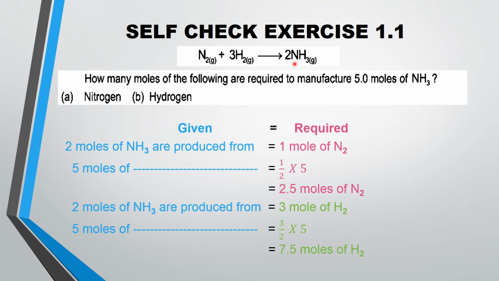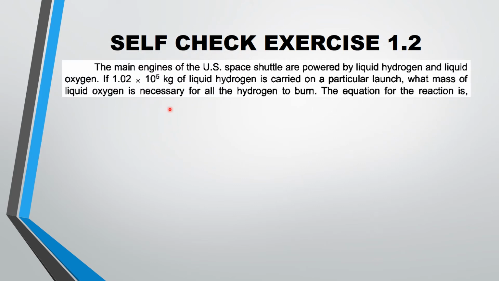This equation shows that 2 moles of ammonia are produced from 3 moles of hydrogen. So 2 moles is our given quantity, and the moles of hydrogen we have to calculate, and 5 moles is the given in the question, so we will use the unit method to calculate this value, and we can easily calculate this. In self-check 1.2, the question is, the main engines of the US space shuttle are powered by